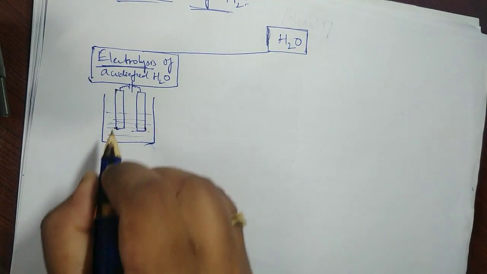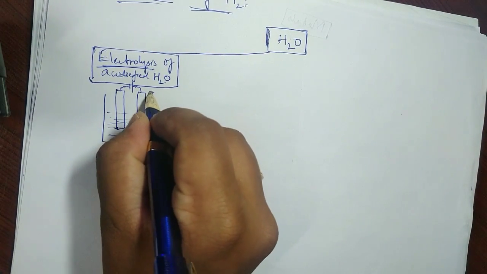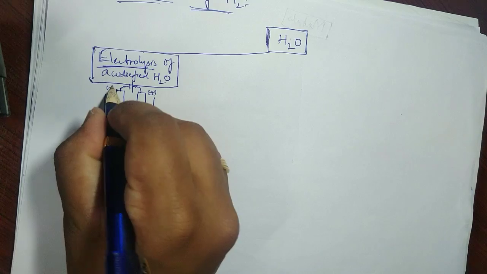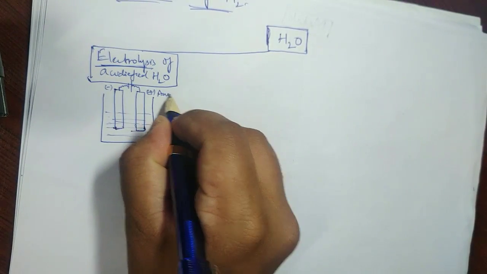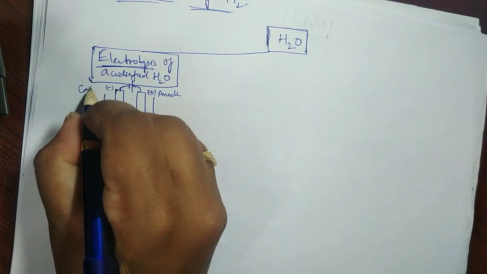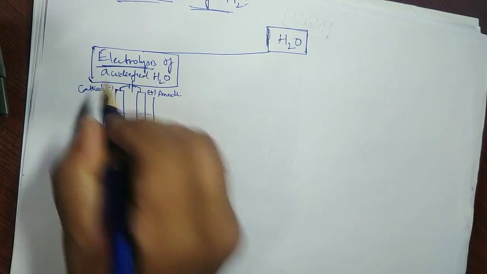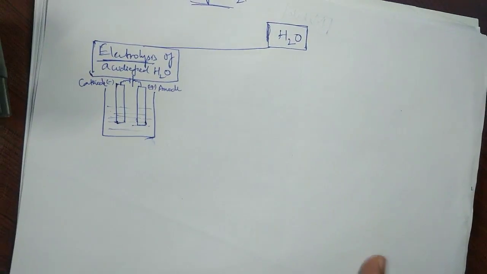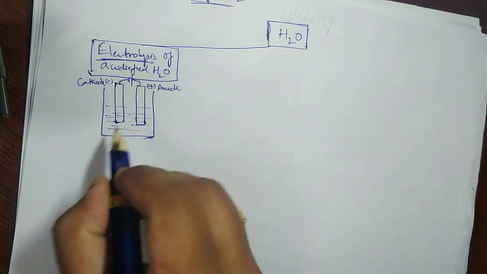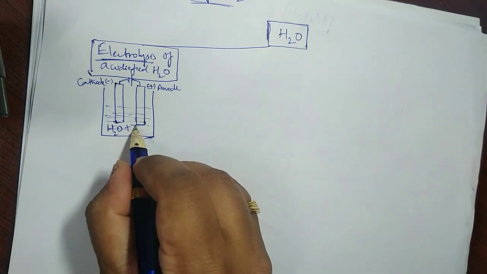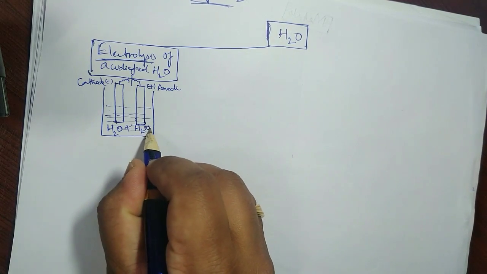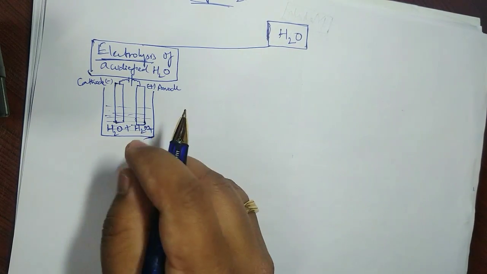One is a positive rod, the other a negative rod. This is my anode and this is my cathode. The water is filled with H2O plus a bit of acid like HCl or H2SO4, or base NaOH. Why?